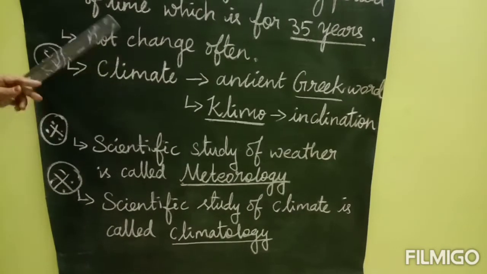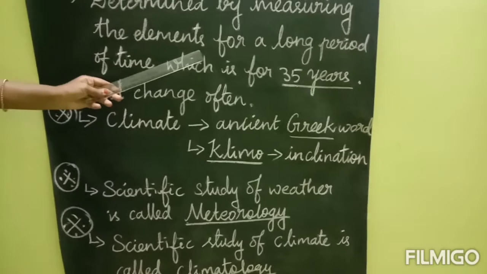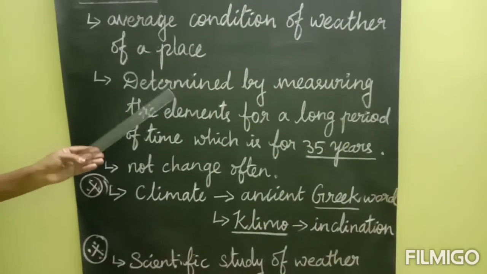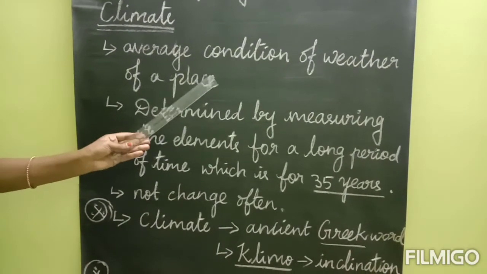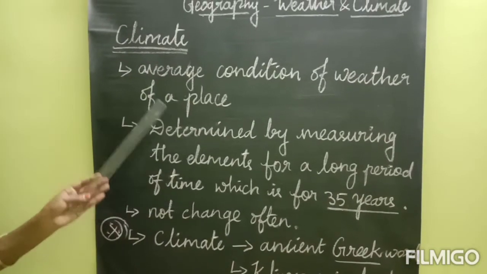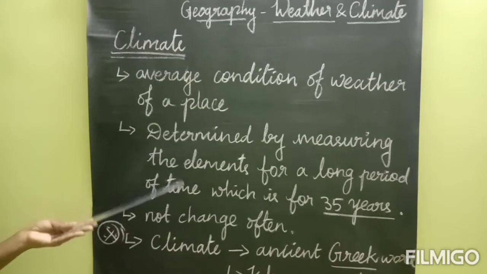So the difference between climate and weather is that climate is a long period one. Weather is a short period, and weather is a temporary one. So climate is the average condition of weather. Weather is the day-to-day atmospheric condition. Now you find the difference between weather and climate.